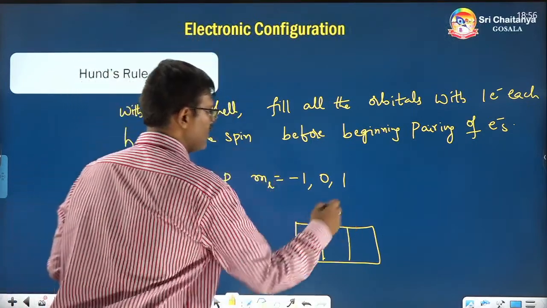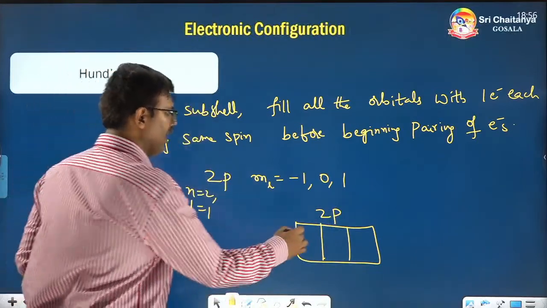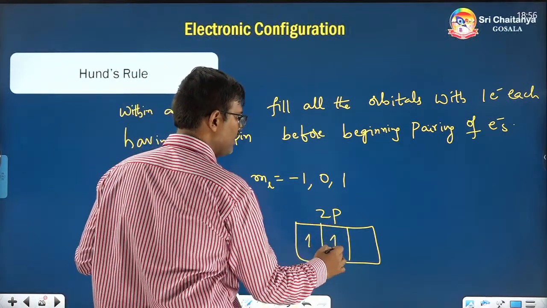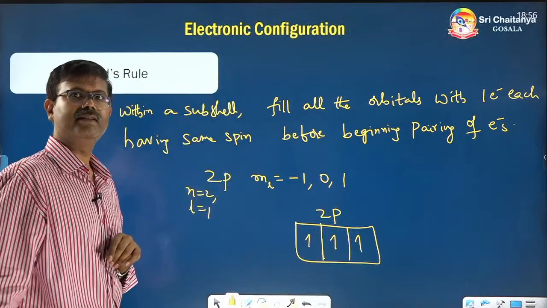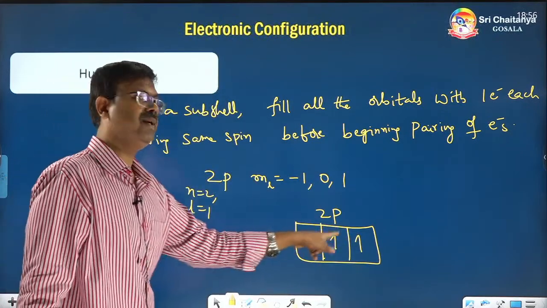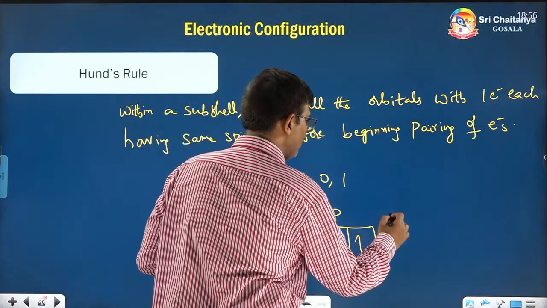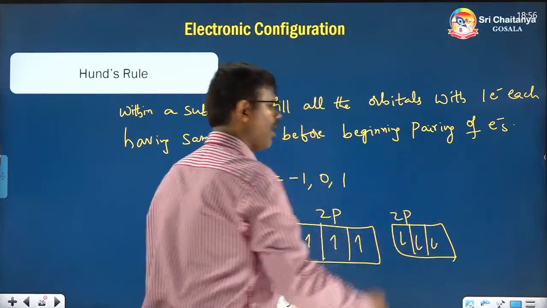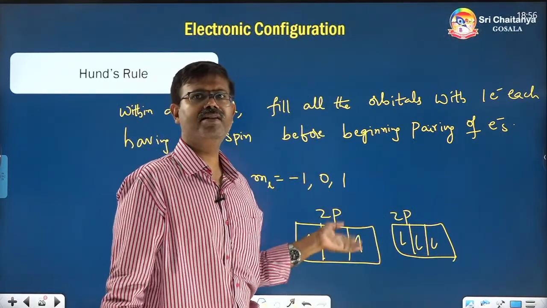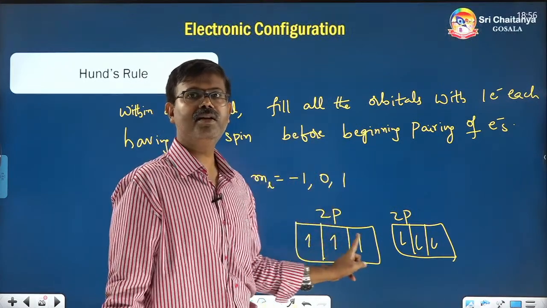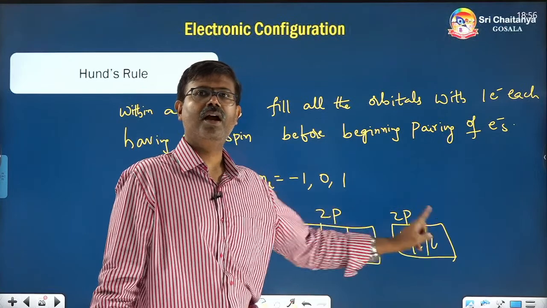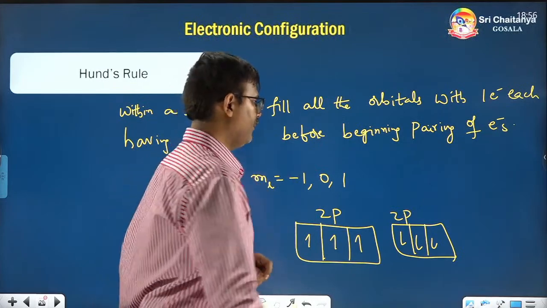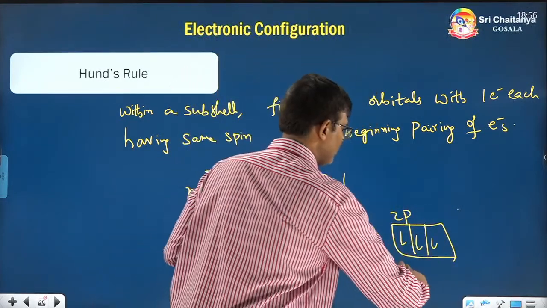So here, all have the same energy. Now you have to fill 1 electron in each one, having the same spin. Suppose I have 3 electrons, fill like this, 3 electrons, same spin. Or you can fill like this also, opposite spin. Anti-clockwise spin you can choose, or clockwise, as you wish, but you have to maintain the same spin, and fill each orbital with 1 electron only. So this is also right, this is also right.